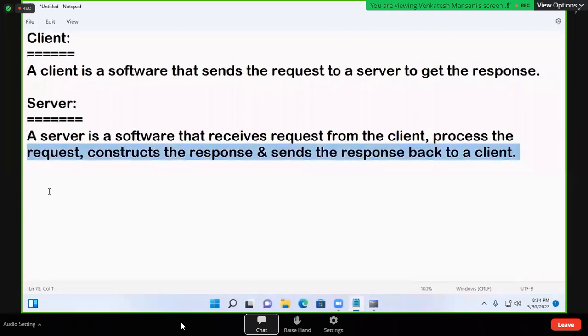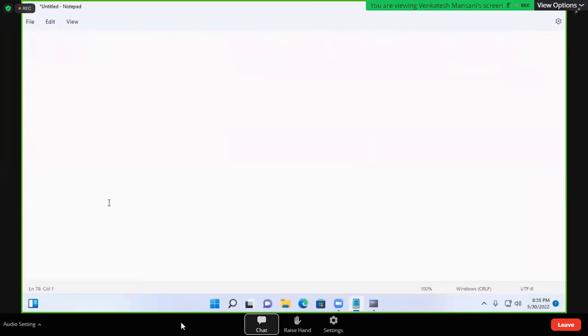Now in client-server, a database application we can call a client, and the database we can call a server. The database application communicates with the database by using one language. That language is called SQL. Okay, that is front end, back end, like that.